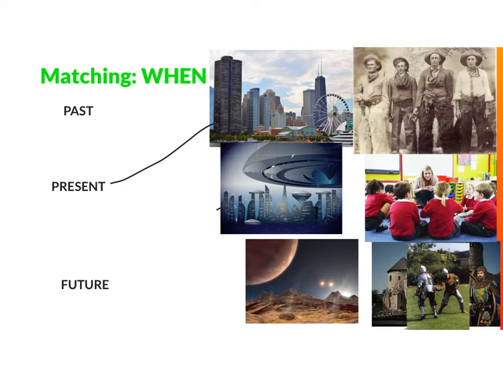This here looks like a pretty futuristic city, a city that has not been built yet. It's got a big old alien ship and some crazy buildings. This down here looks like an alien planet that no one's ever visited. That seems like a place that you could get to in the future. Down here at the bottom, I have some knights fighting outside a castle. It doesn't really happen anymore. That's something that I would associate with the past.